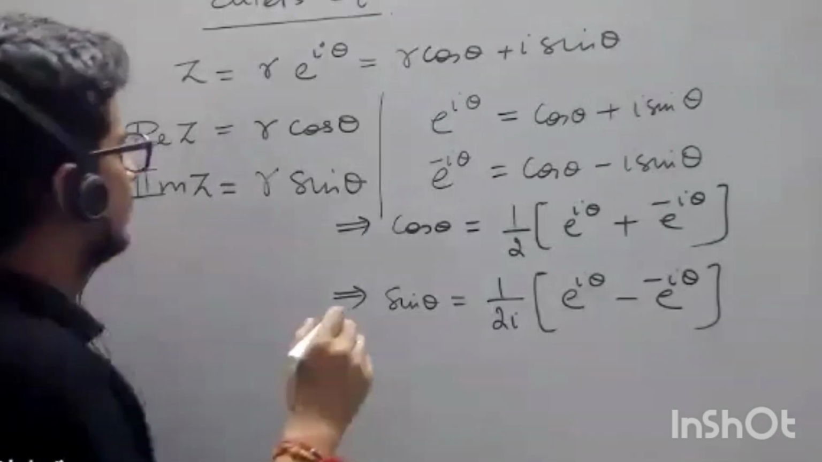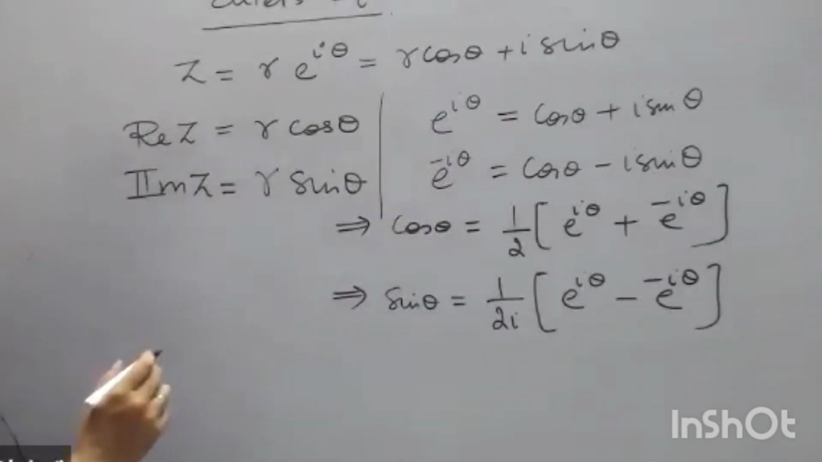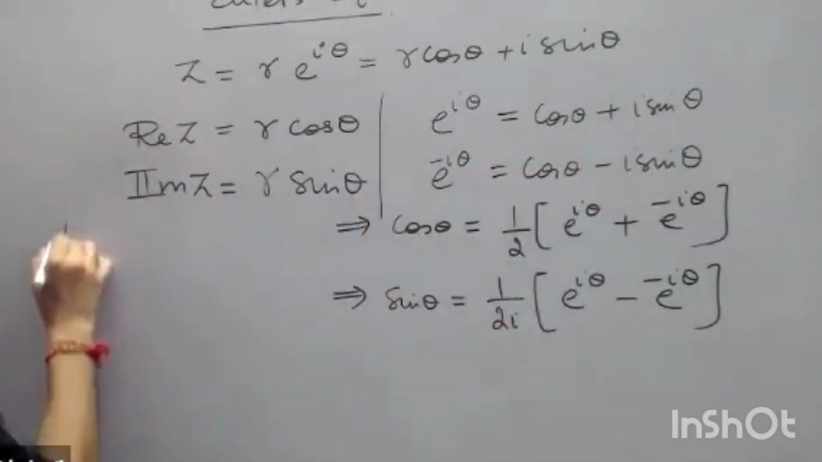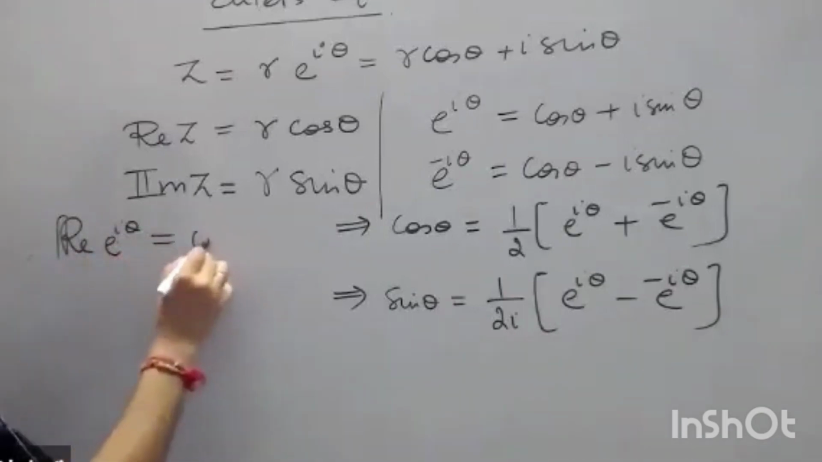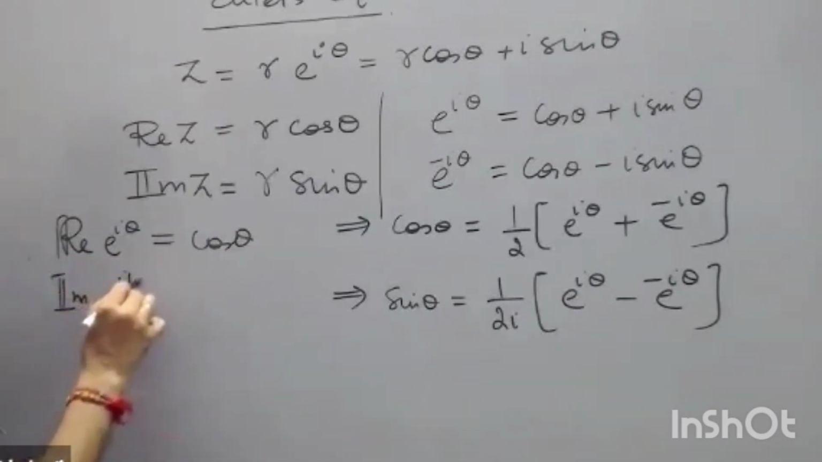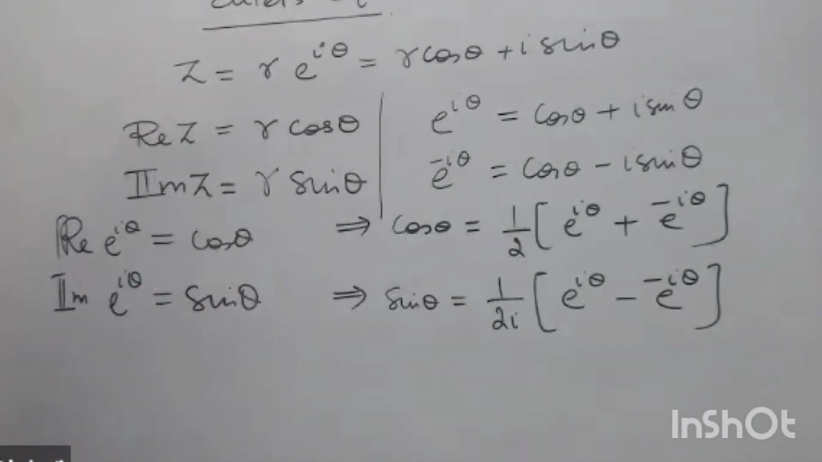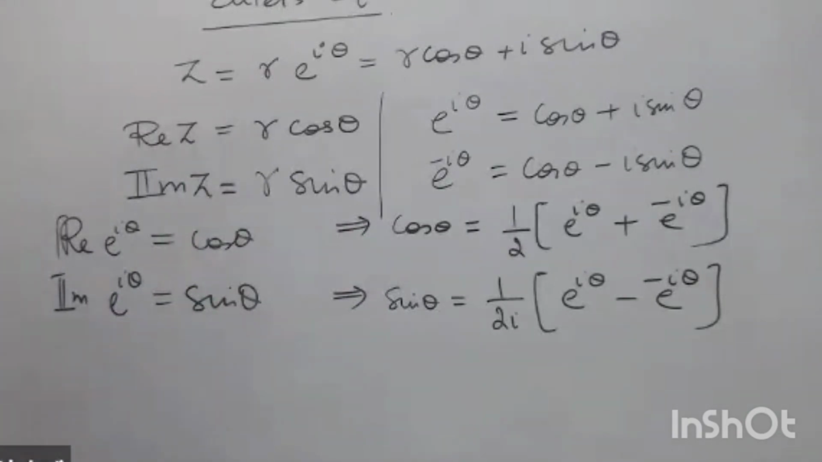And in this way, if e to the power i theta is cos theta plus i sin theta by Euler's equation, I can write real of e to the power i theta will be cos theta, and imaginary of e to the power i theta will be sin theta. So these are just some basics that I wanted to revise. You already know all that.